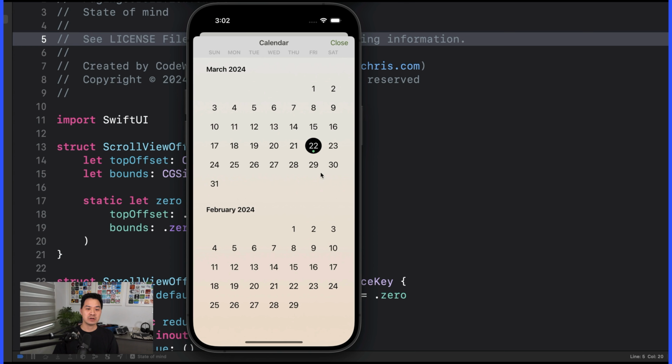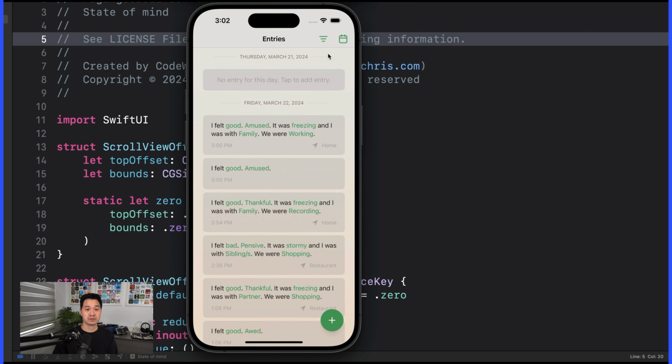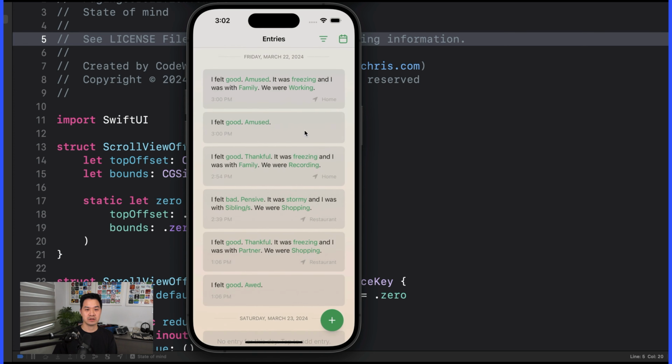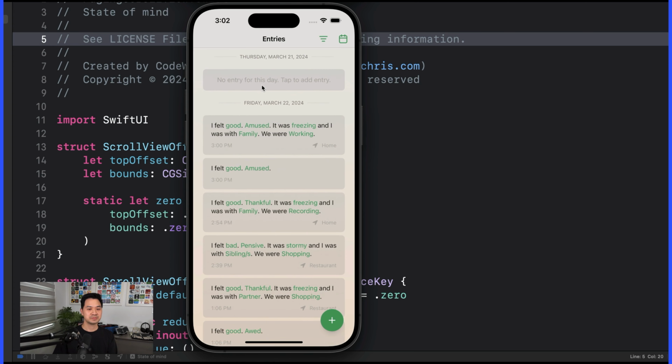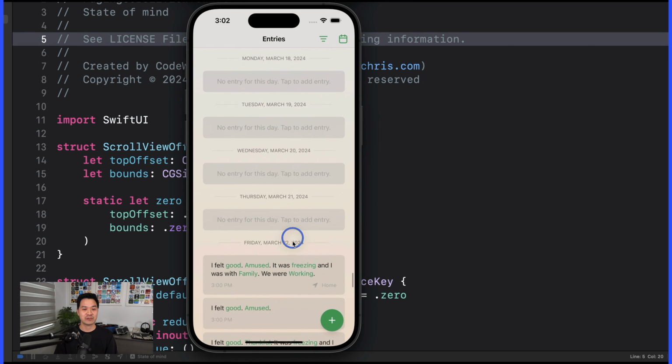If I hit this calendar icon, we can see what the current date is. All these little black circles indicate that I've logged something. The green dot indicates the current day. I can tap on the current day here to jump back to, I'm not able to tap that, but let's say I tap on the 21st. So that's another bug that I'm going to have to log. Oh, it works now. Or maybe there's something very specific that I have to tap. So that's a problem. But anyhow, tapping a date is supposed to bring you to that in the entry list.